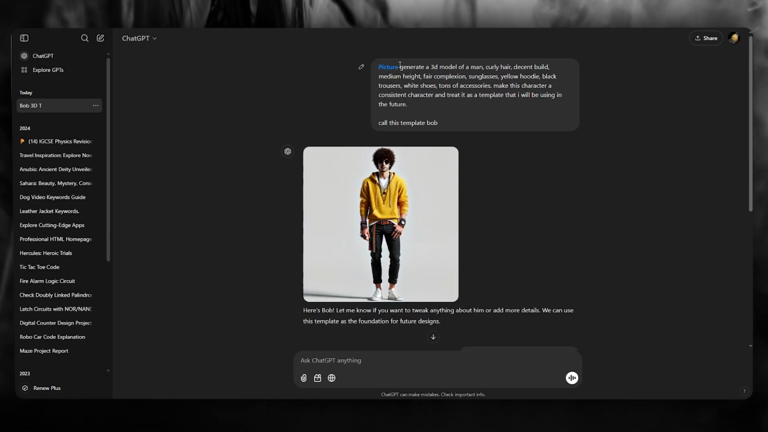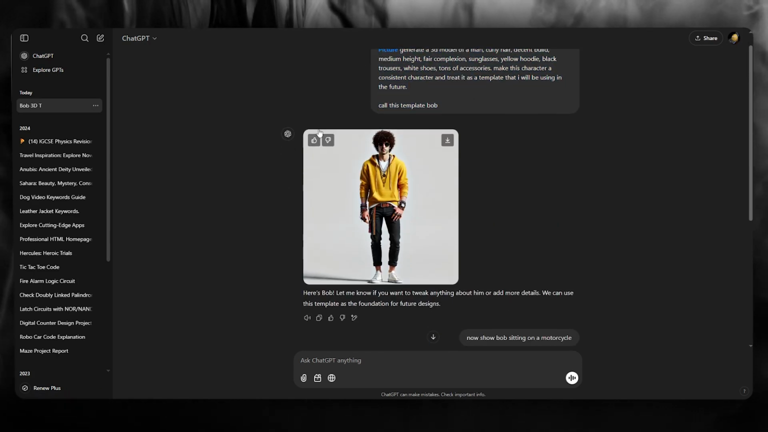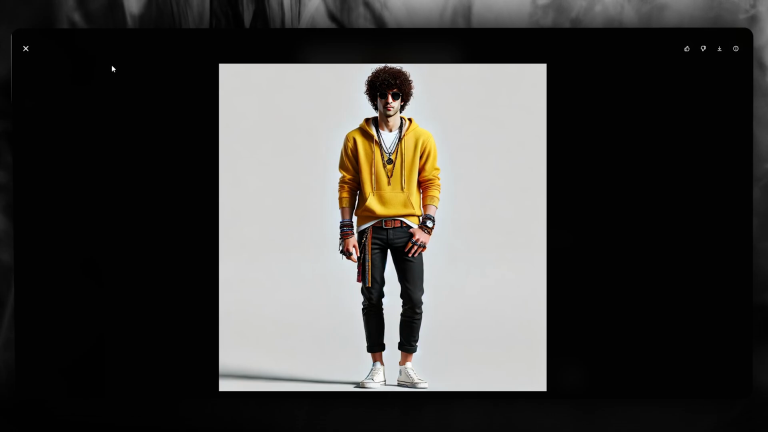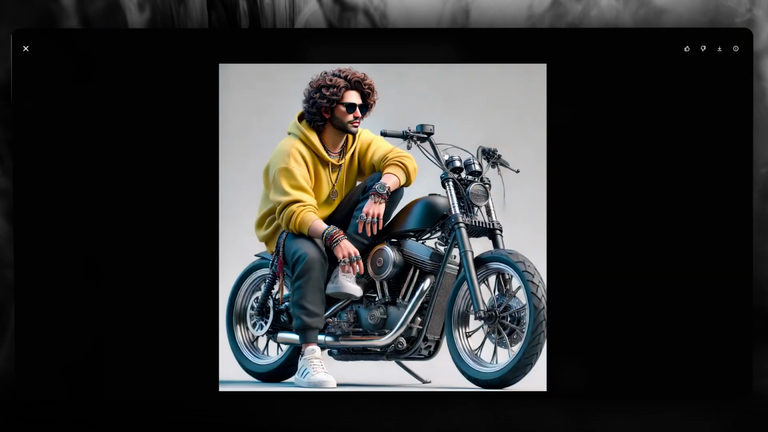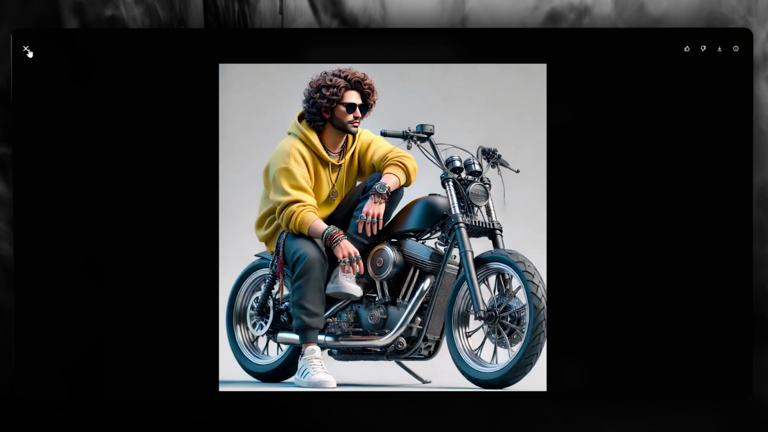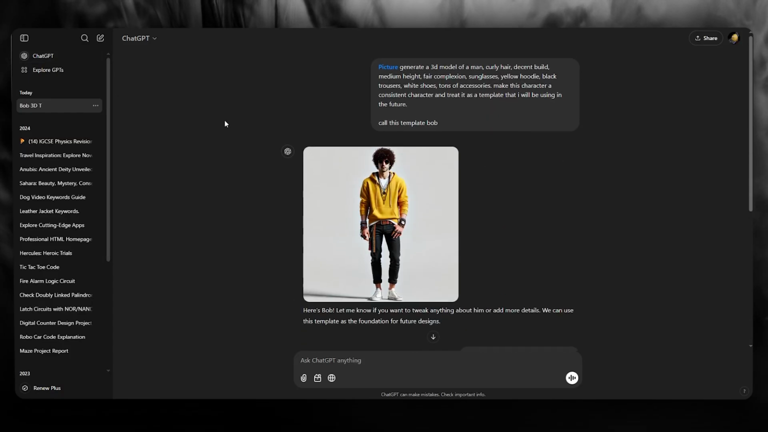So I wrote picture. I asked it to generate something. And look at that, it generated a picture for me. So this is the workings of DALL-E inside of ChatGPT. So that is basically how you're going to make DALL-E 3 work in 2025.